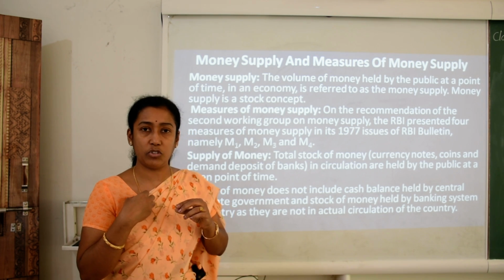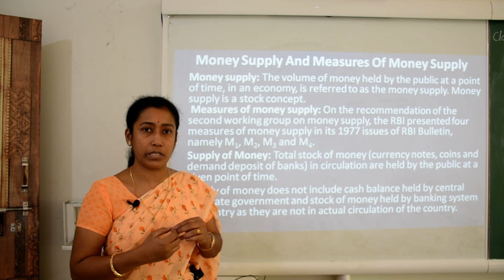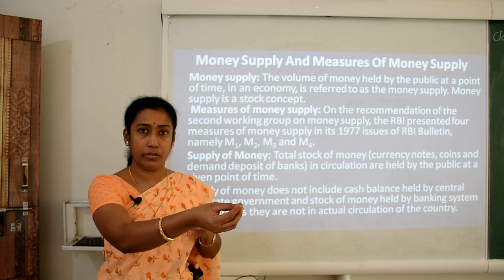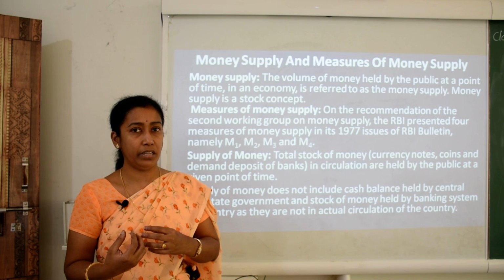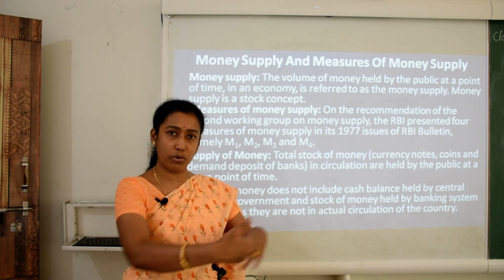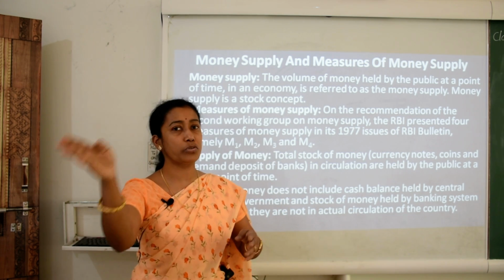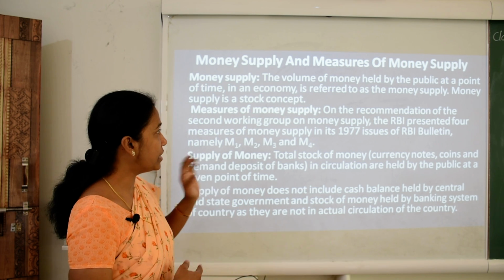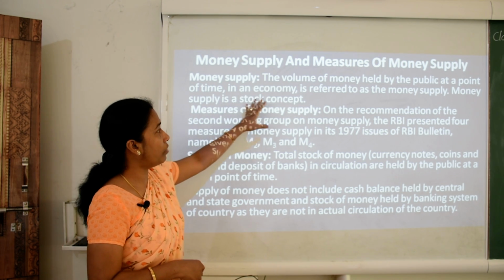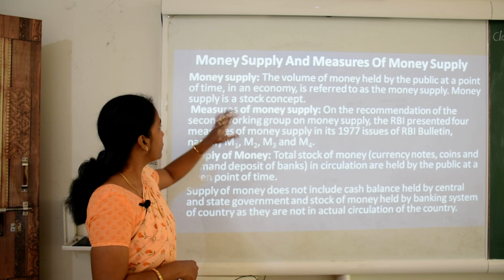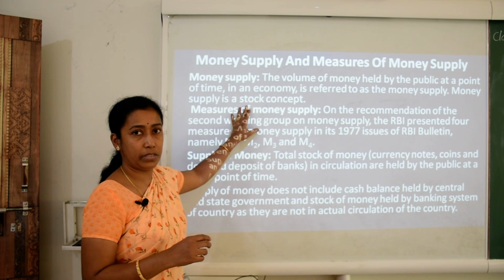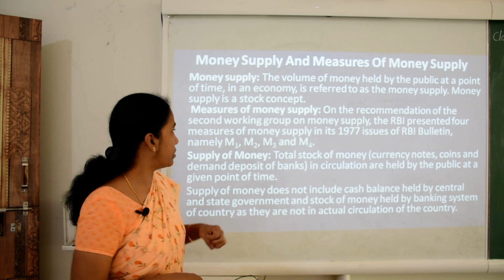As a consumer, if I want to purchase goods and services, I need to pay for it. So for a point of time that money rests with me, and then again it flows to some other person, then it flows to some other person. In the same way money is flowing or supplying. So in an economy it is referred to as money supply. Money supply is a stock concept.